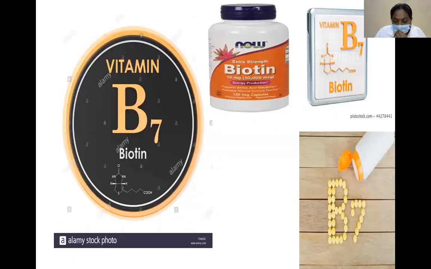Vitamin B7 is also known as the anti-egg white injury factor. It is formerly known as vitamin H. It is a sulfur-containing B complex vitamin, and it mainly participates as a coenzyme in carboxylation reactions.